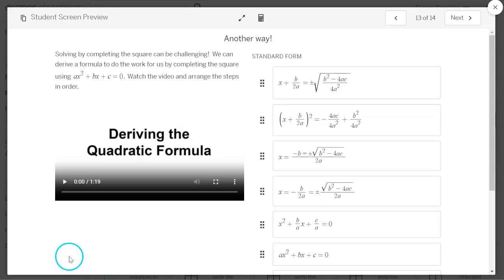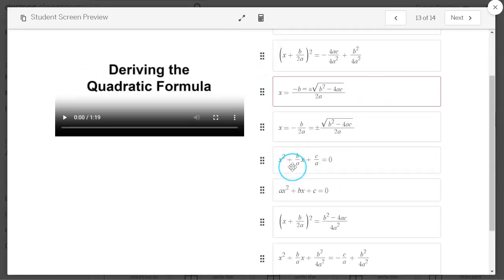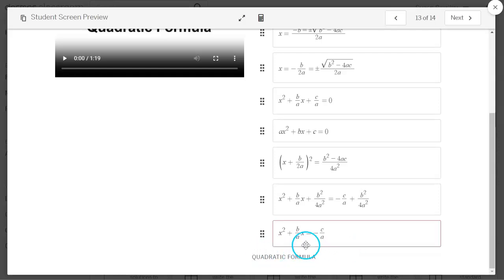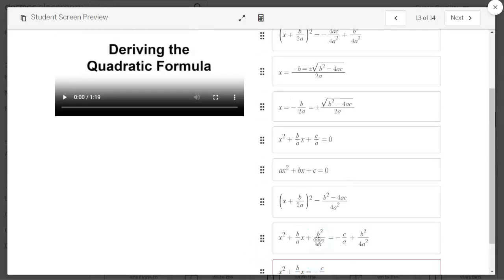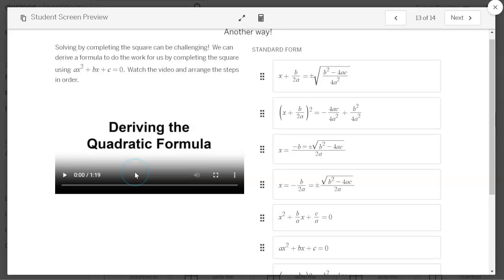And then they're going to watch screen 13. Now what I've done is I've created for them a video. It's a little over a minute, and it basically goes through deriving the quadratic formula from standard form, which is this, to the quadratic formula. And they're going to put these steps in order. From standard form will be their first step, down to their quadratic formula will be their last step. And all the steps in between are in the video in order.